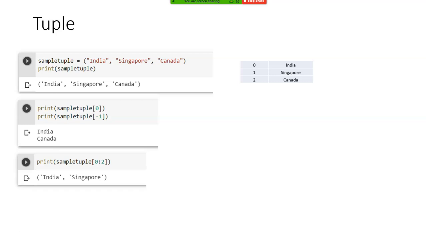Right? When you work in a large data set, what you're seeing is just 3 entries. Imagine when you're dealing with a large data set. So all these things matter. Clear? So why we are having -1 is another way of accessing.